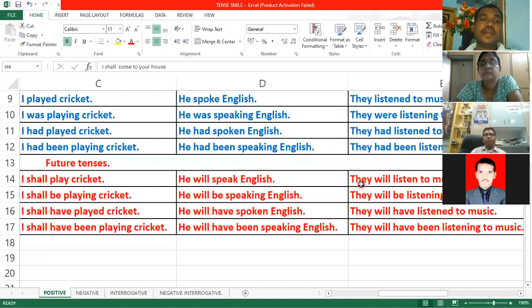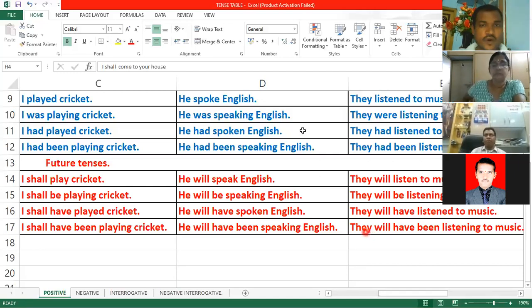They will. They will listen to music. They will be listening to music. They will have listened to music. They will have been listening to music.